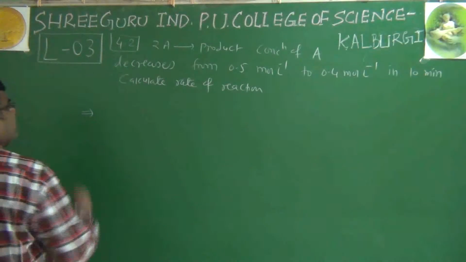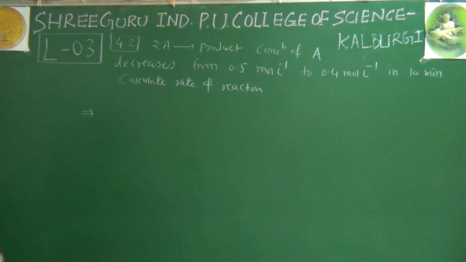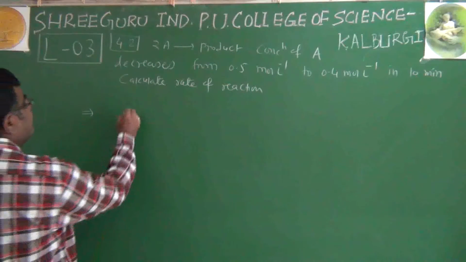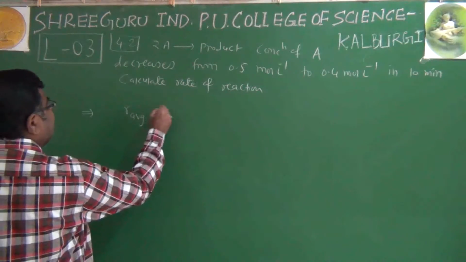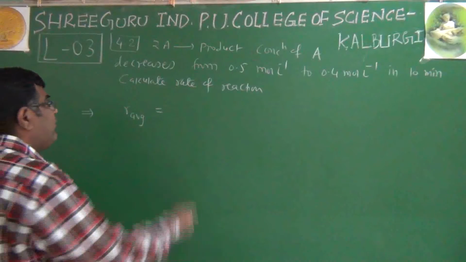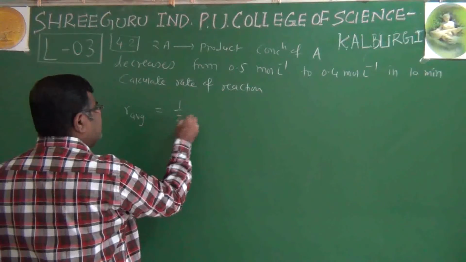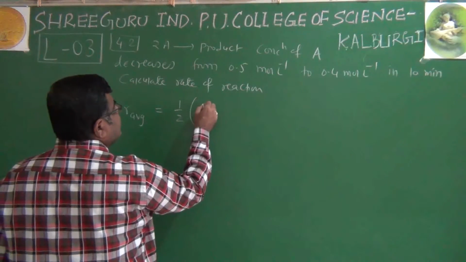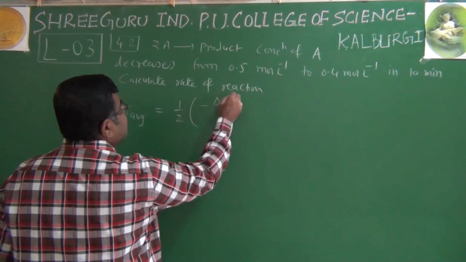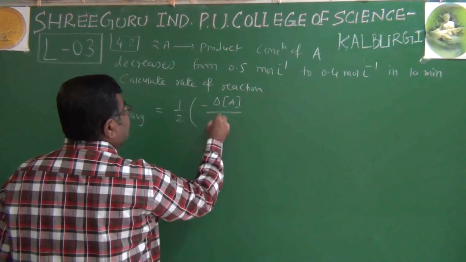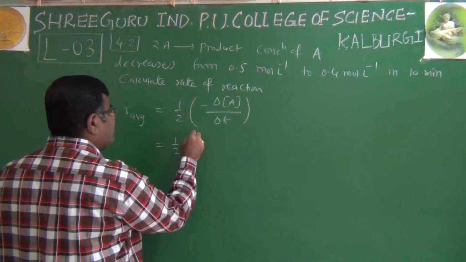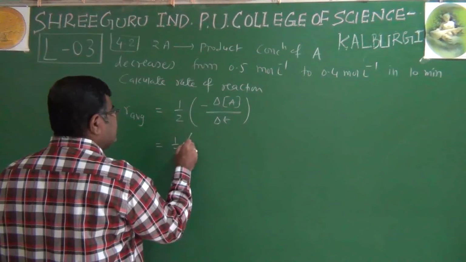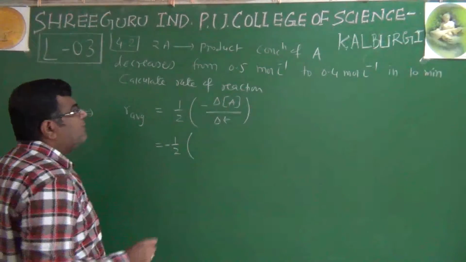So they have not mentioned any specific units, so you can express it in mole per liter per minute. So you can say average rate is equal to, remember now, the stoichiometric coefficient of A is 2, so I write 1 by 2, and then I write minus delta A by delta T. And we can write the negative sign here.